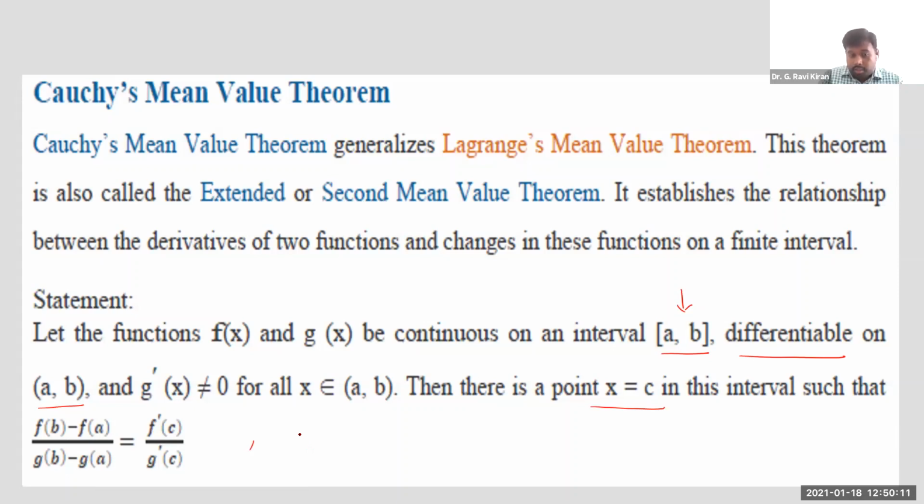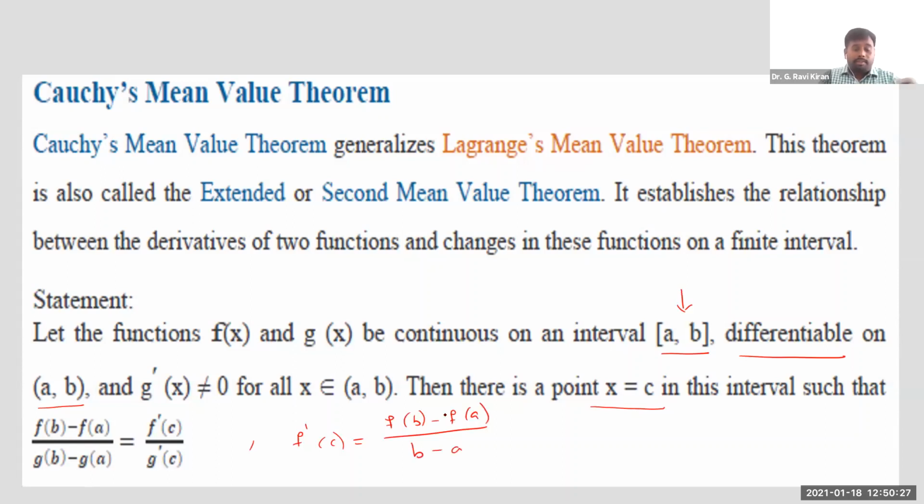In the case of one function, we have written f dash of c is equal to f of b minus f of a divided by b minus a. This is Lagrange's mean value theorem.